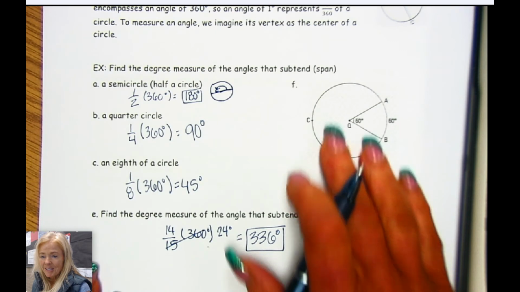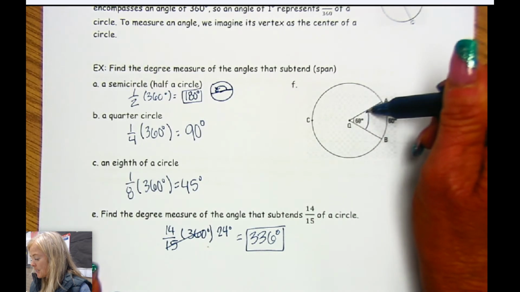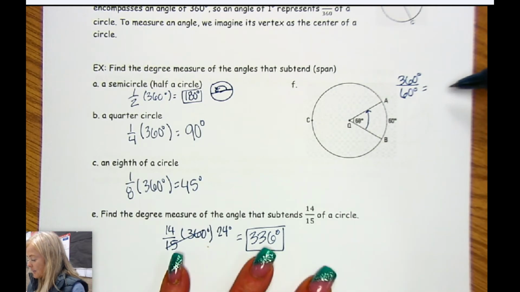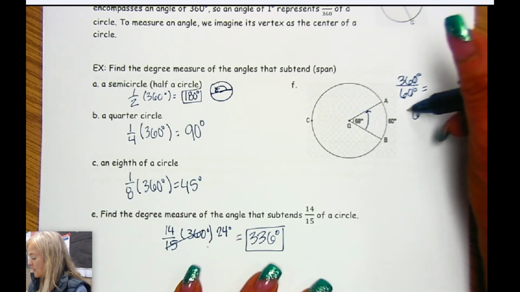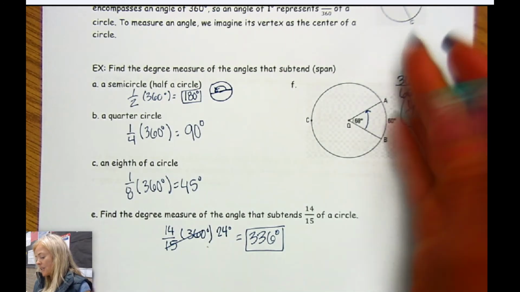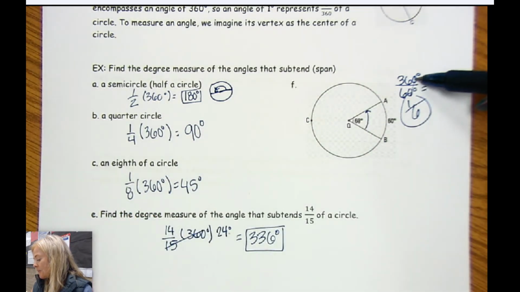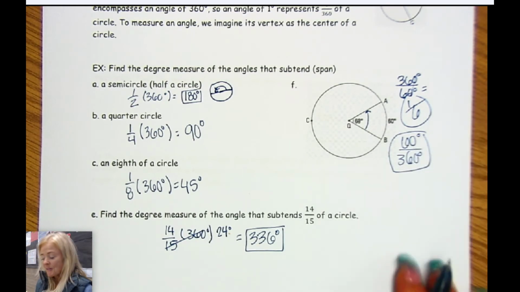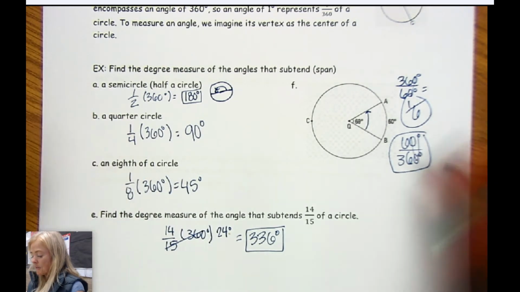Okay, next up we have this little angle here. So this is a 60-degree angle. So we're subtending 60 degrees. So we'll just divide that by the whole 360 degrees. And that means that we have gone 1/6 of the circle. In that case, you're not going to get a question like that. The majority of them will be like this, but this is going the other way, where we have gone 60 out of 360, which I probably should have written as 60 over 360, because that's how much of the circle we've subtended, and it's 1/6 of the circle. So our degrees divide out, and we make it 1/6.